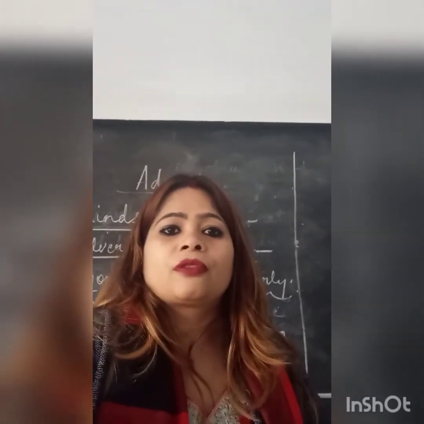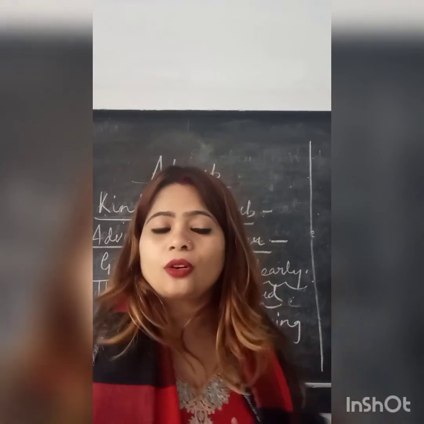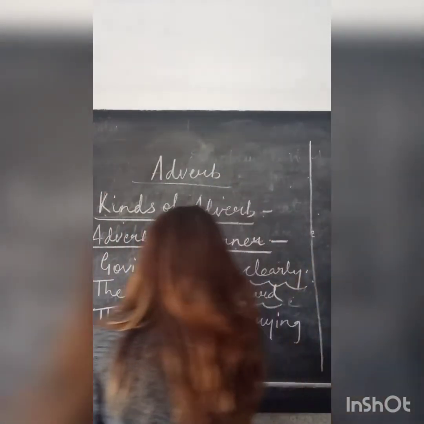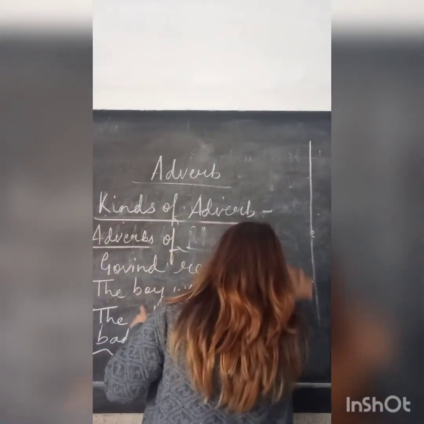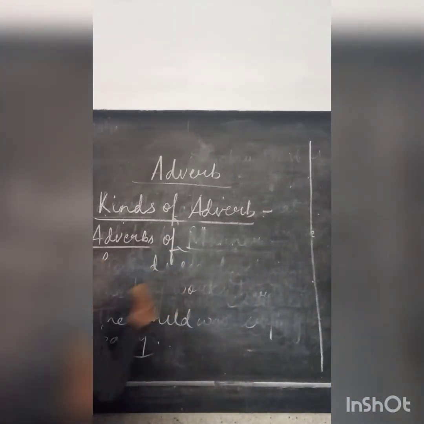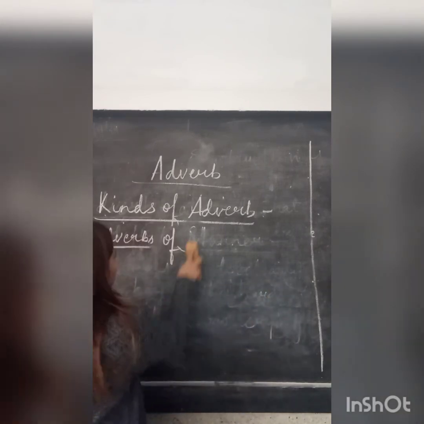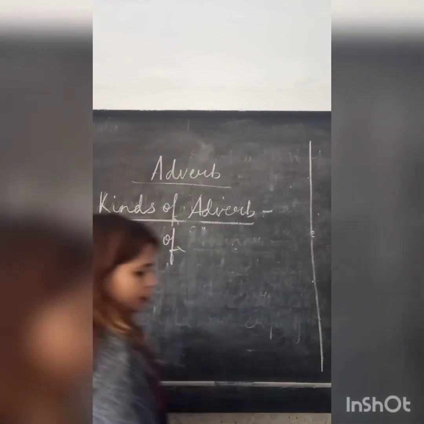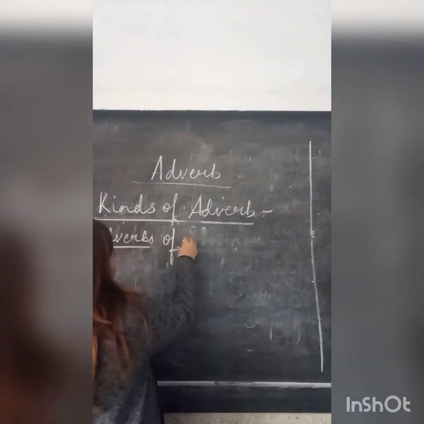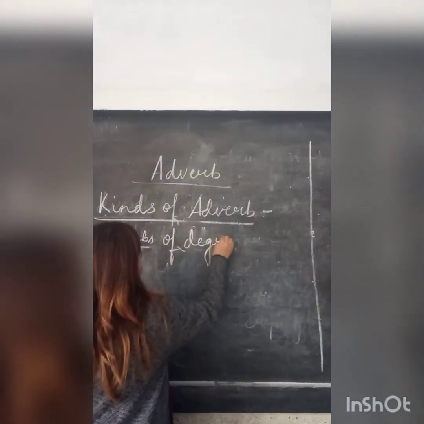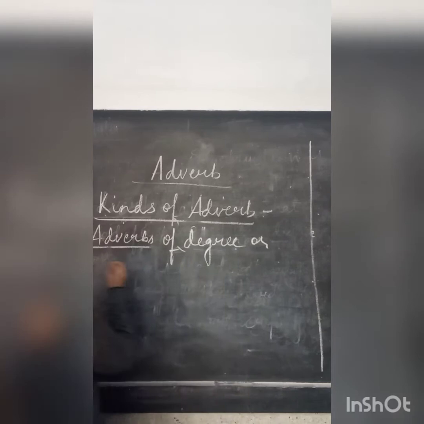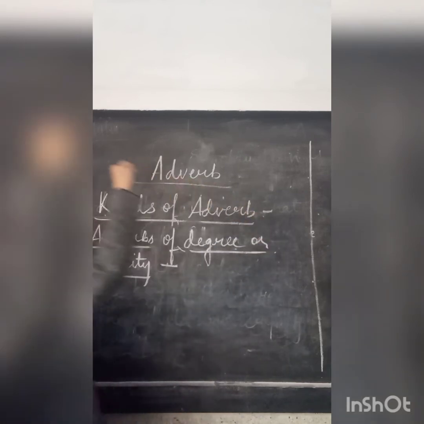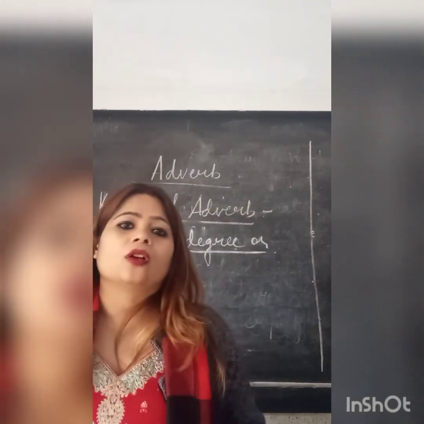And now let us see the fifth type, which is adverbs of degree or quantity.